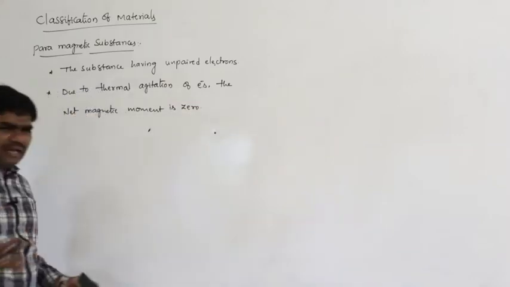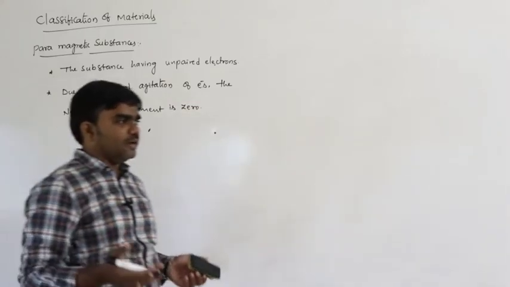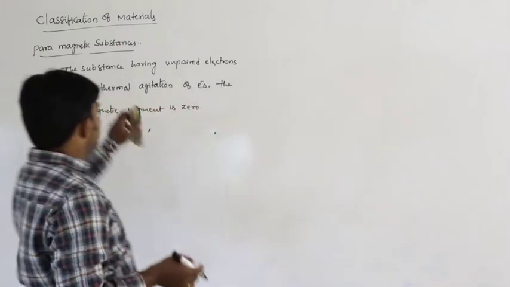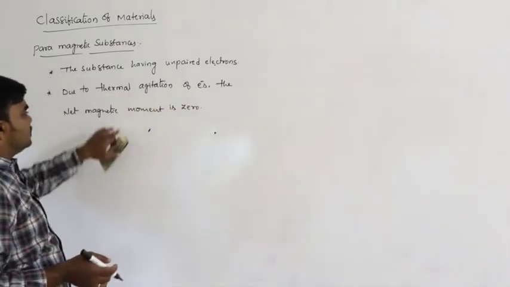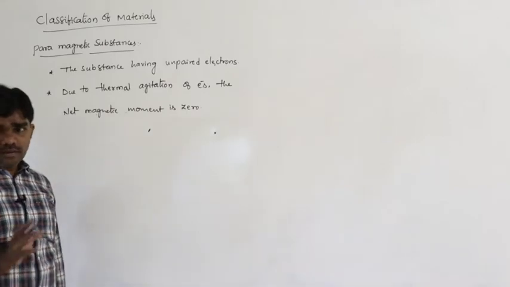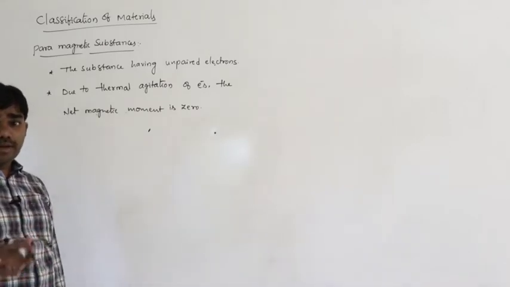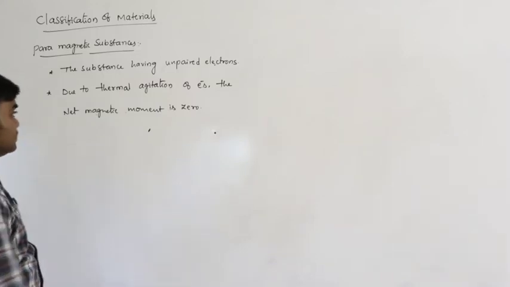So initially electrons are arranged in different manners. That's why, due to the thermal agitation, the net magnetic moment of the paramagnetic substances is 0.